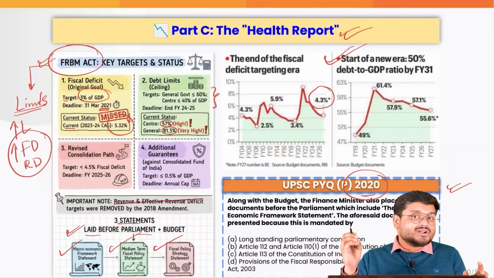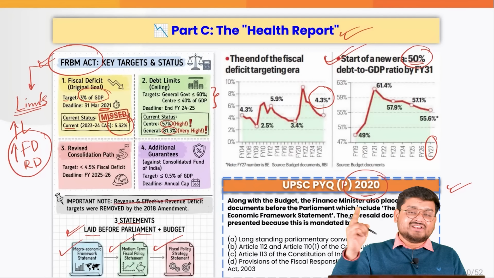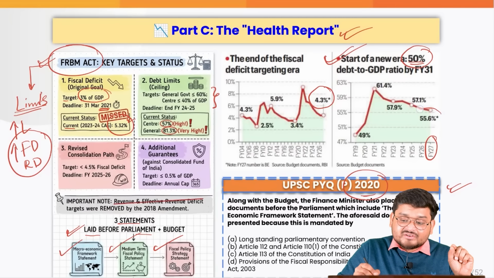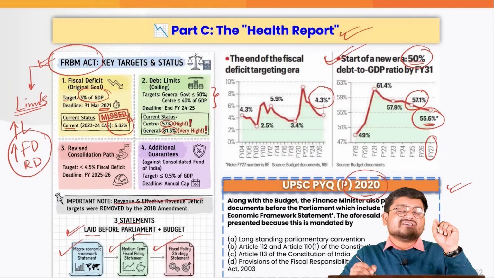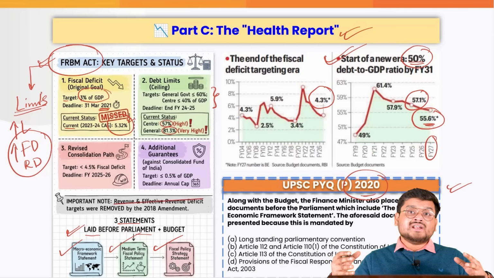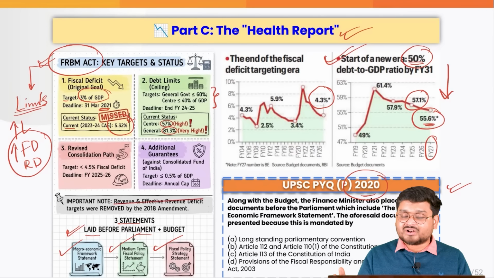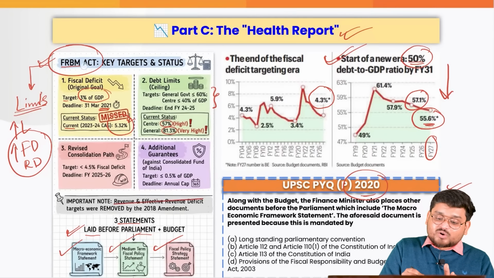So that was 60%. Right now we are trying to have a target of 50%, because in the 2026-27 financial year, the government is targeting 55.6%. As of now, it is at around 57%. That is actually a very good deal, because we have reduced our debt over a period of time. So these are all the things that we have to keep in mind when we talk about the FRBM Act as of now.